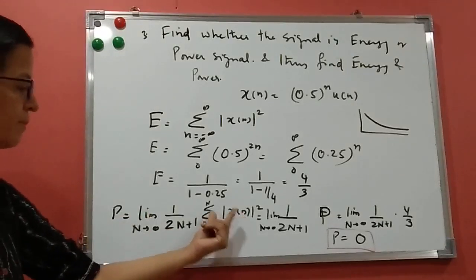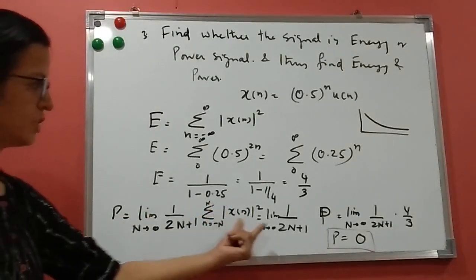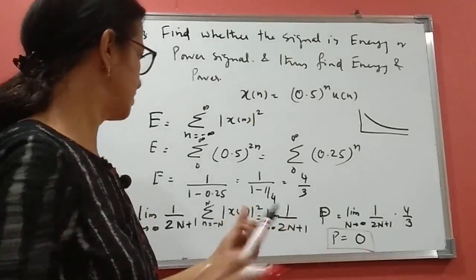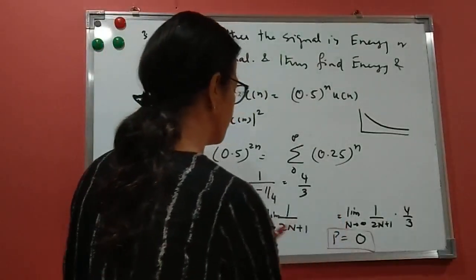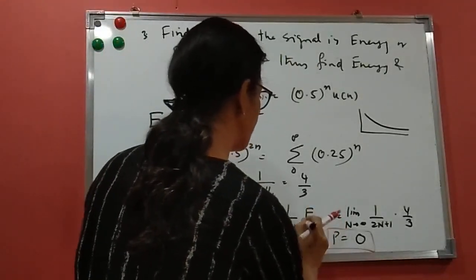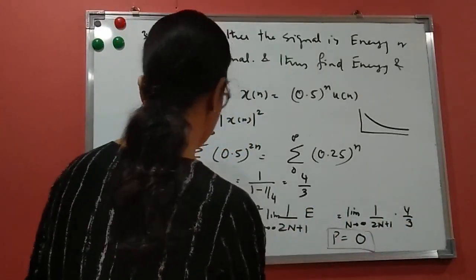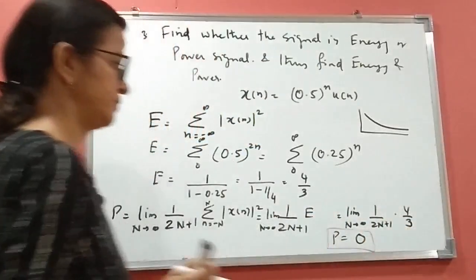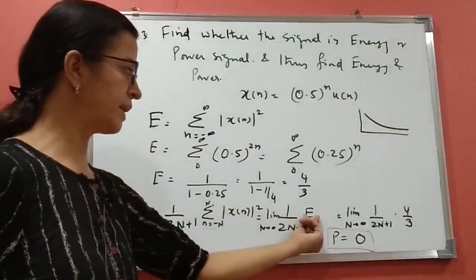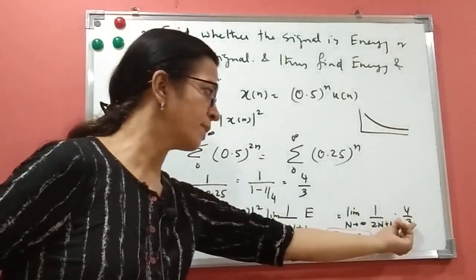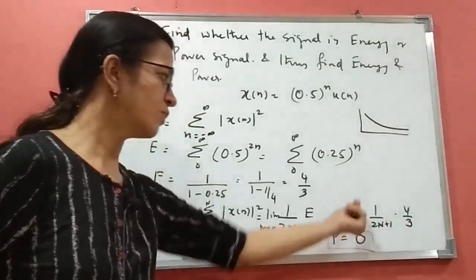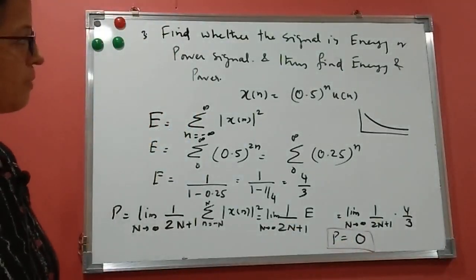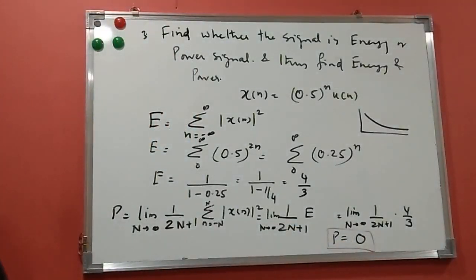So we are not applying the limit here to the energy. The value of E is 4 by 3, and I put n as infinity, so 1 upon infinity is 0. The power is 0. Hope it is clear. So this is the energy or power signal problem, and in the next video I will be taking periodic or non-periodic signals.